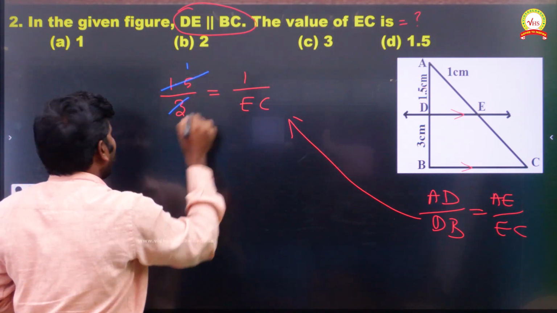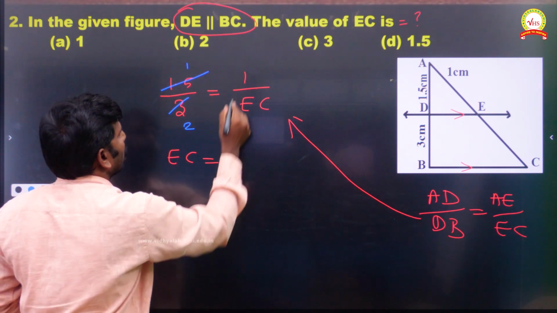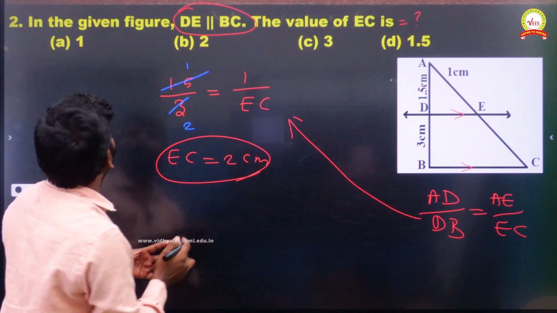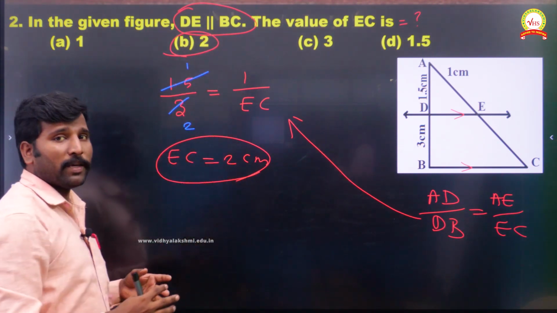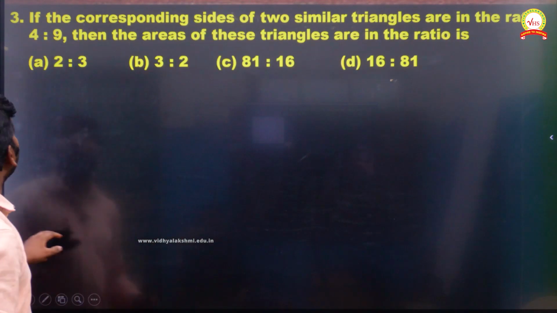2 times. So when you take cross multiplication, what am I getting? 1 into EC equals 1 into 2, 2. So 2 centimeter. Option B. Here also we are getting B. That's it. That is our required answer. Okay, now I am going to question number 3.